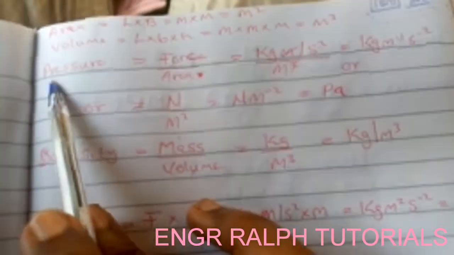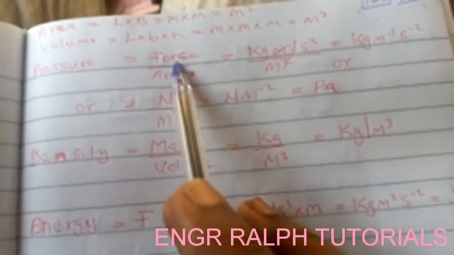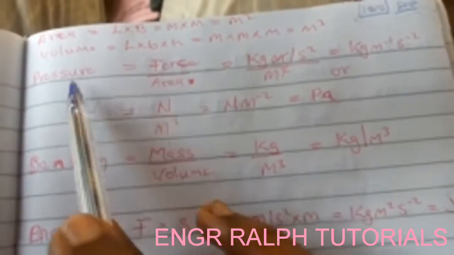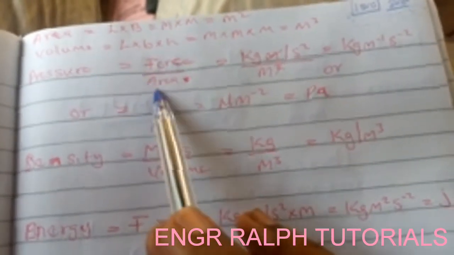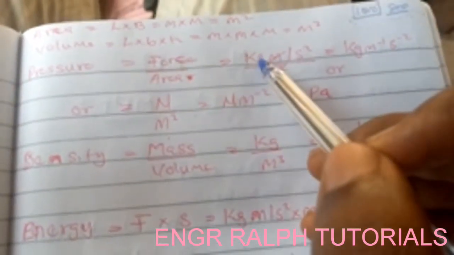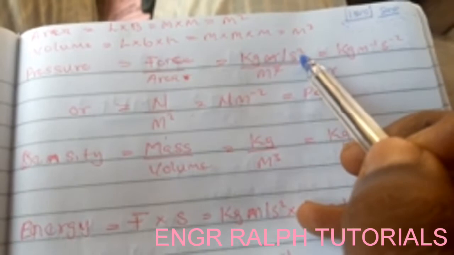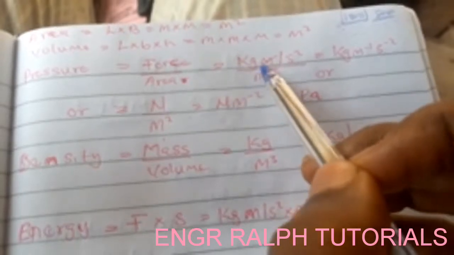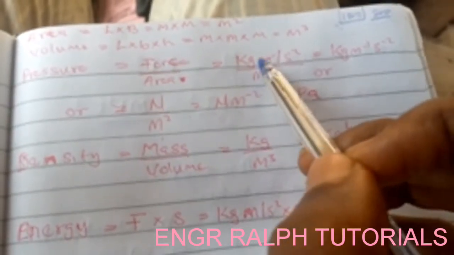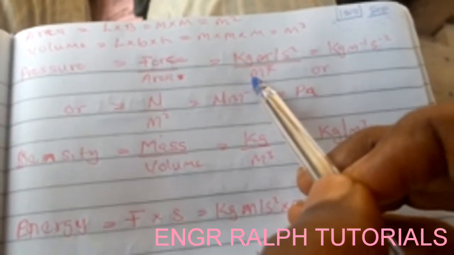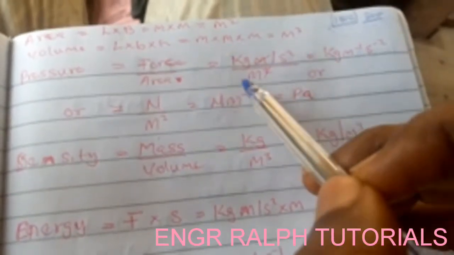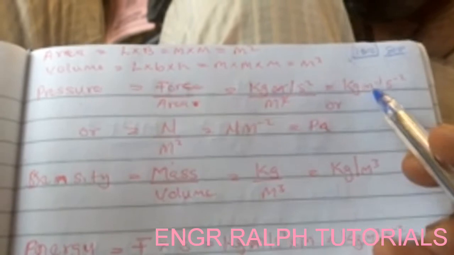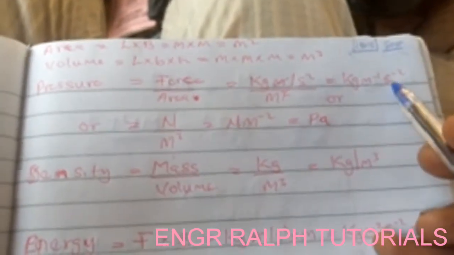So now the next quantity we are going to look at is pressure. Pressure depends on force and area. That is two derived quantities. Force is a derived quantity, area is a derived quantity. What is force? We derived the unit of force at the back, we say it is kilogram meter per second square. The unit of area we say is meter square. So now combining them, we have kilogram meter per second square over meter square. So this meter will cancel one of the meter here, so we have 1 meter remaining. So it will be kilogram. I told you whatever is down here is referred to as per. So it is now kilogram per meter, then per second square comes in.